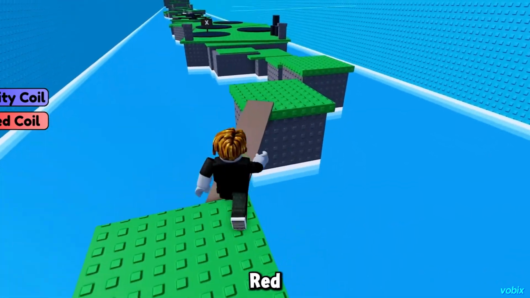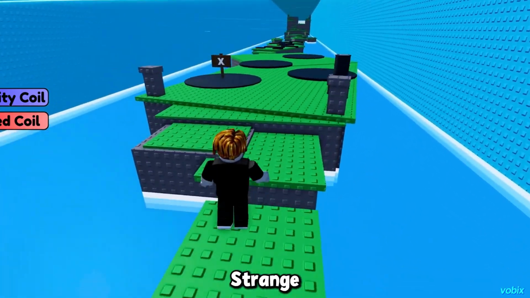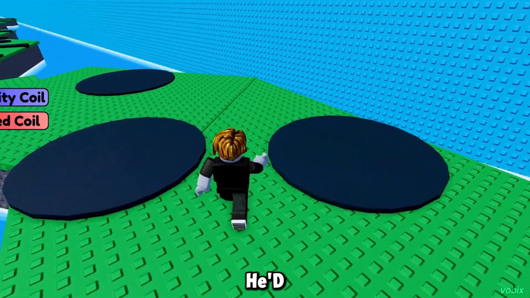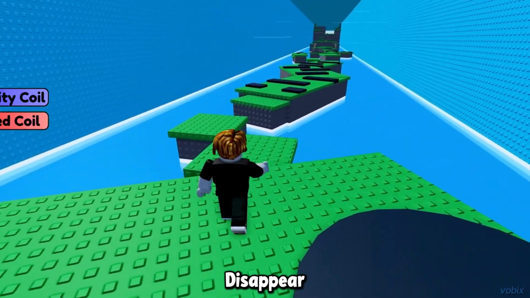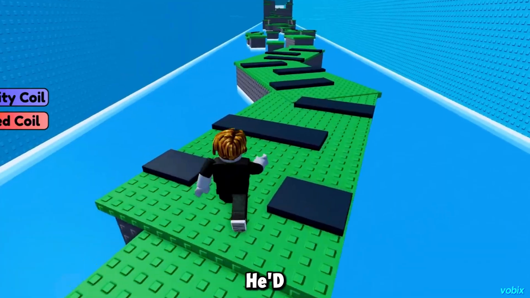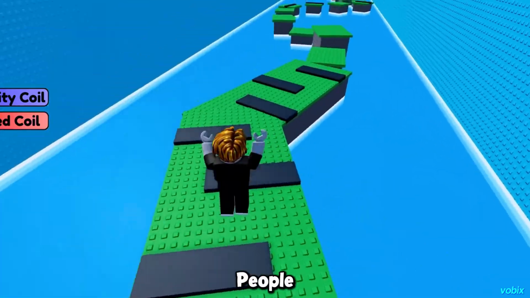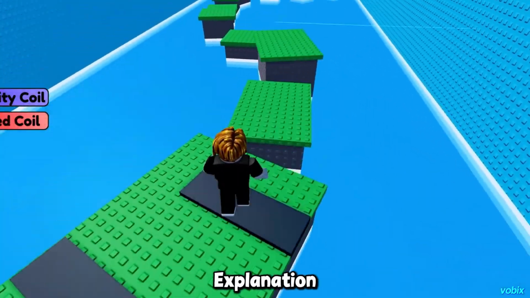At first, there weren't many red flags, just small things, little details that seemed strange. Whenever someone asked him to join a game and show his inventory, he'd suddenly become busy. Whenever someone wanted to trade with him, he'd disappear. Whenever someone asked how he got a specific item, he'd give a vague answer and move on. Most people ignored it. The few people who noticed were told they were jealous. And honestly, that explanation worked for a while.